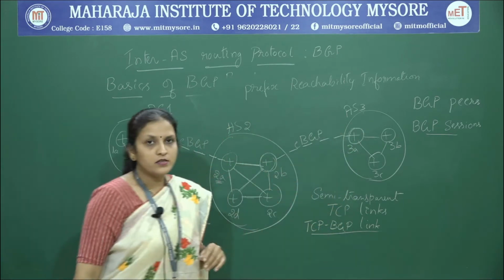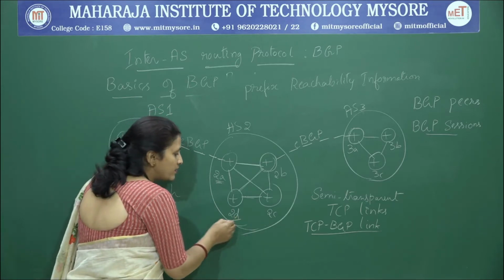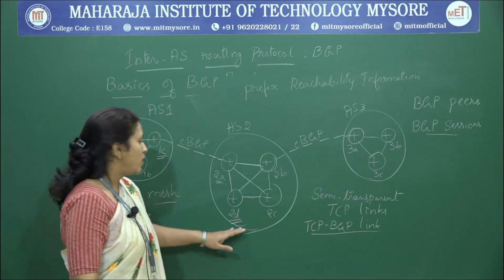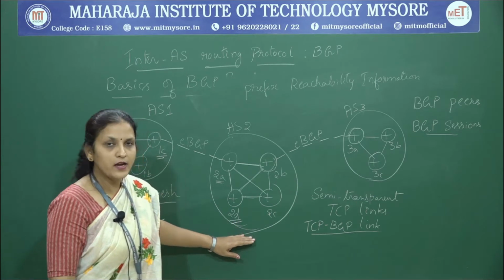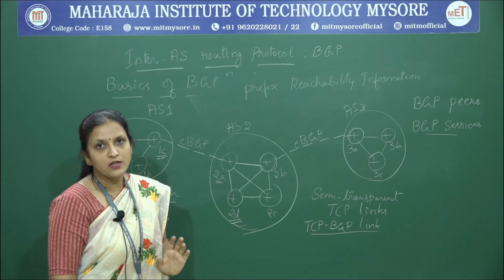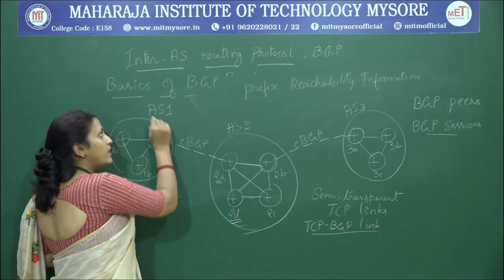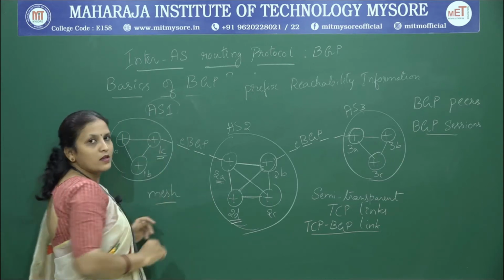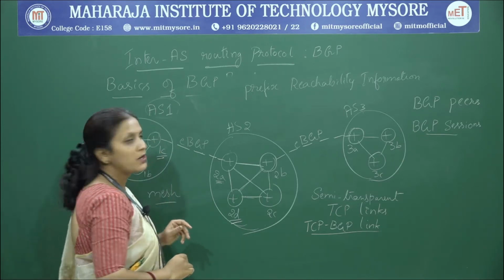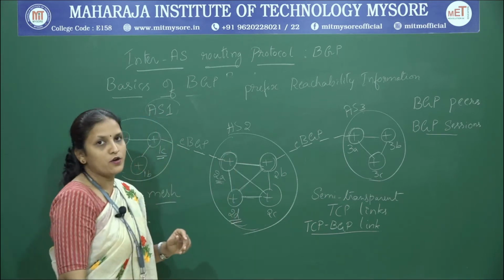For example, consider that our router 2D wants to send a data packet to a subnet which might be situated somewhere in the network. How is it going to communicate? AS1 will send its prefix reachability information to AS2 through the gateway router.